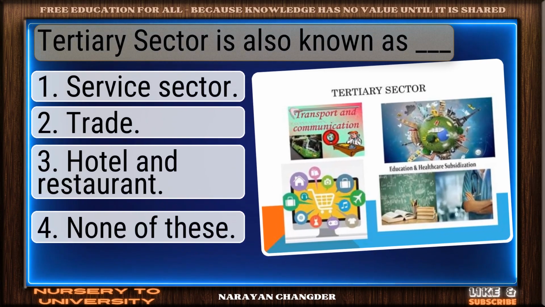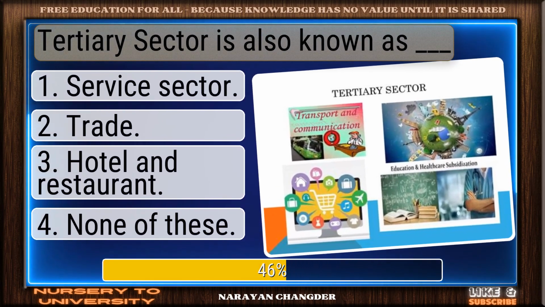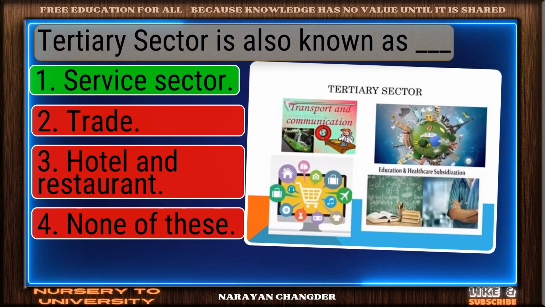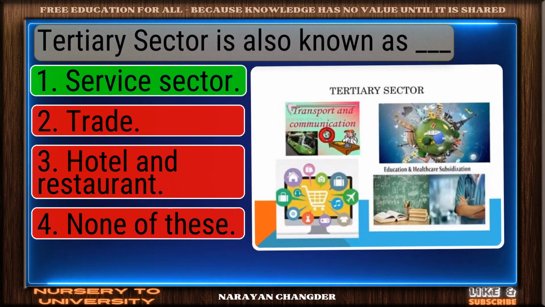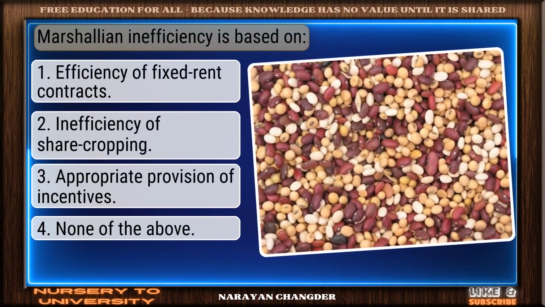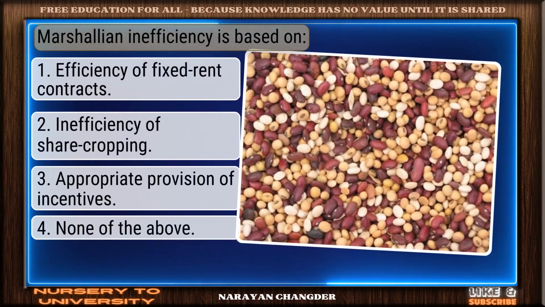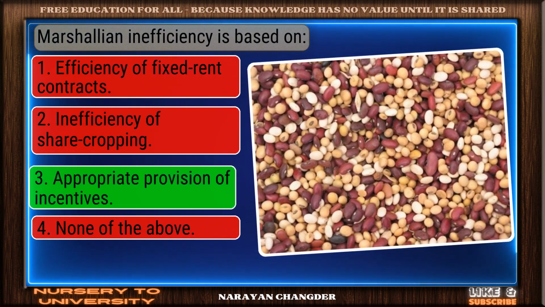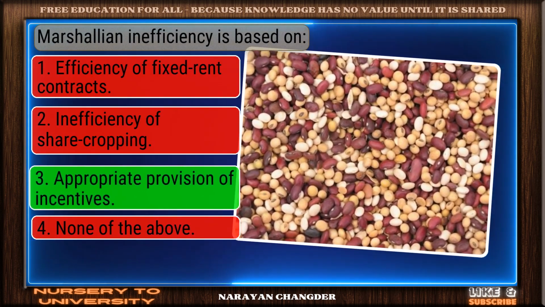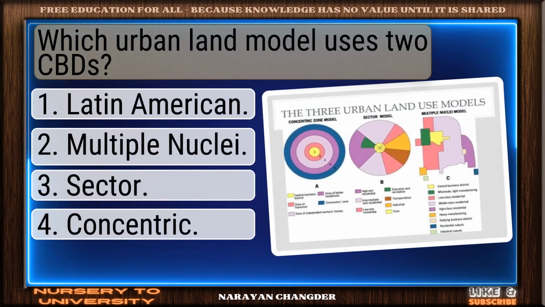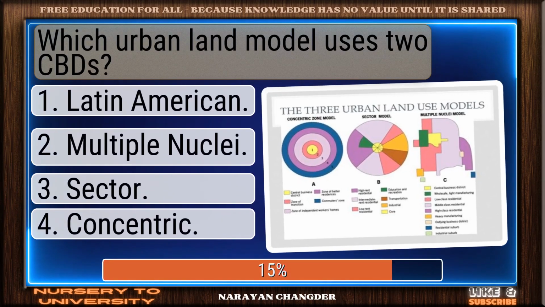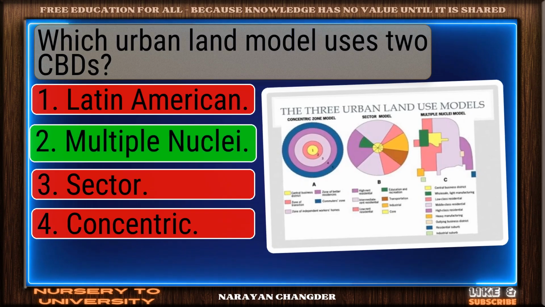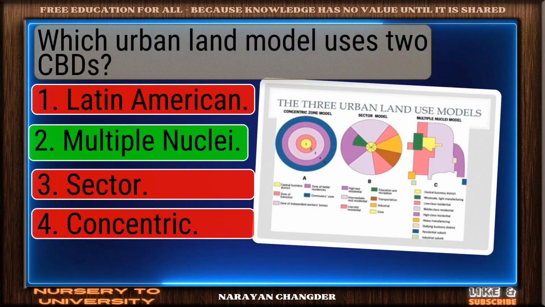Tertiary sector is also known as dash. Exactly. Service sector makes sense, and it is the right choice. Marshallian inefficiency is based on... Nicely done. Appropriate provision of incentives is a solid answer. Which urban land model uses 2 speeds? Smart move. Multiple nuclei is an accurate answer.